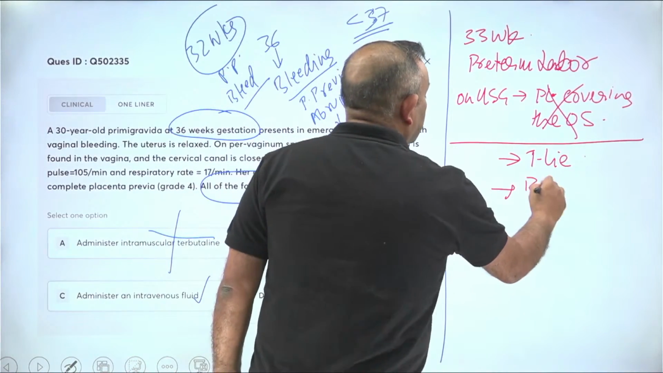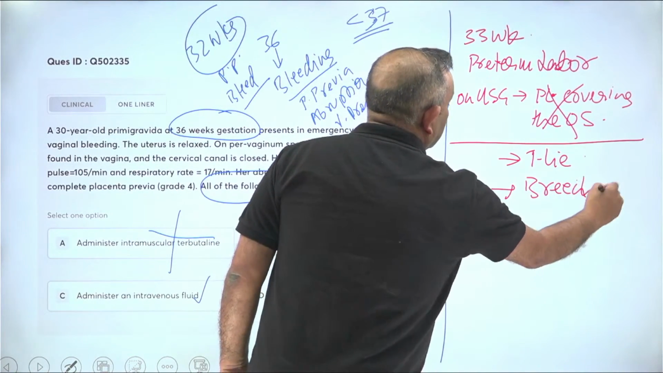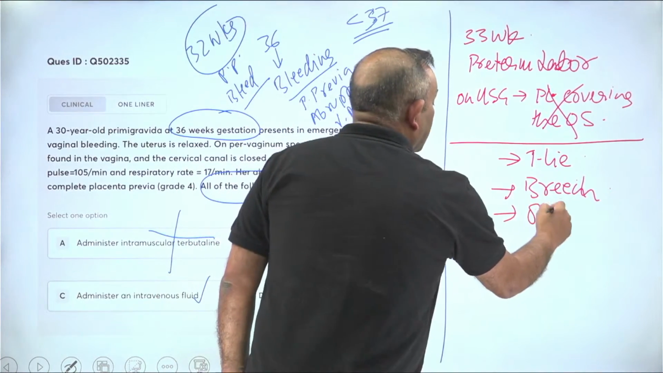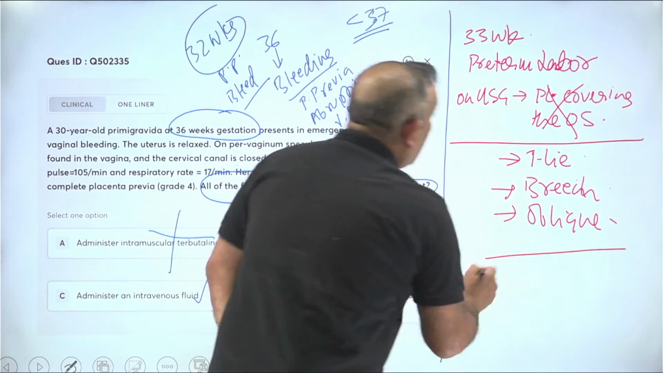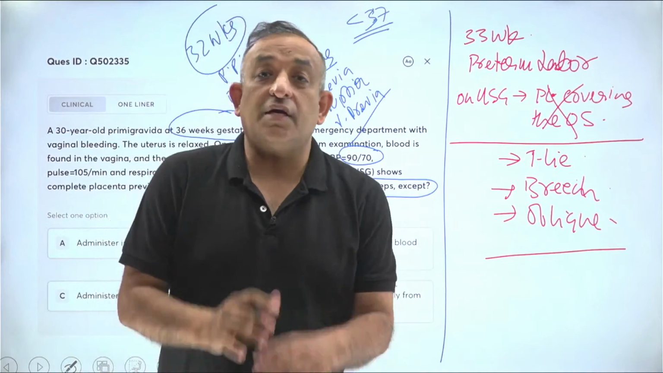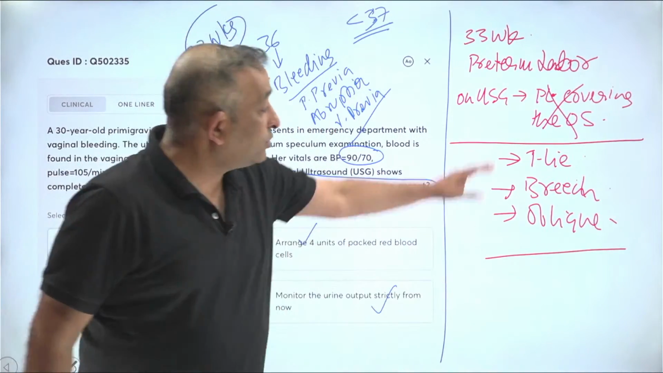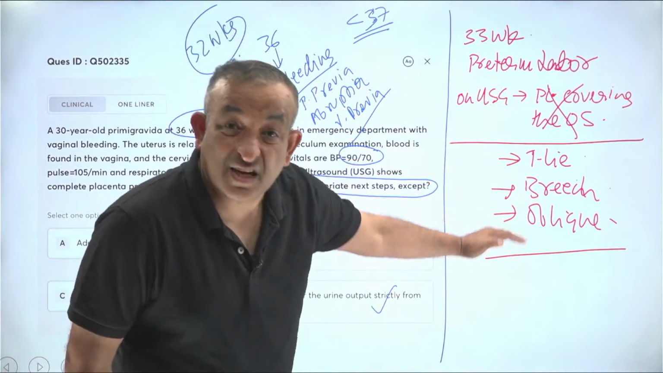Baby is in breech. Baby is oblique. How does it matter at 33 weeks? We are not trying to deliver, we are trying to stop the labor. So all of this information is given as a distraction for you guys.